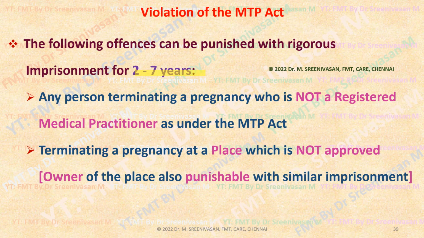these doctors conducting MTP in an unrecognized or not approved place are punishable with 2 to 7 years imprisonment. That too rigorous imprisonment, rigorous meaning hard labor. Not only the doctor who is conducting abortion in an unauthorized or unapproved place, the owner of the place who let out the place to the doctor to run the MTP center is also punishable with the same imprisonment of 2 to 7 years. We must know these things.